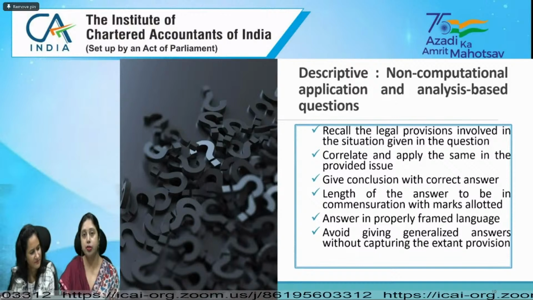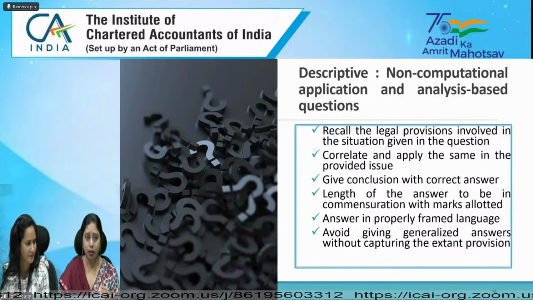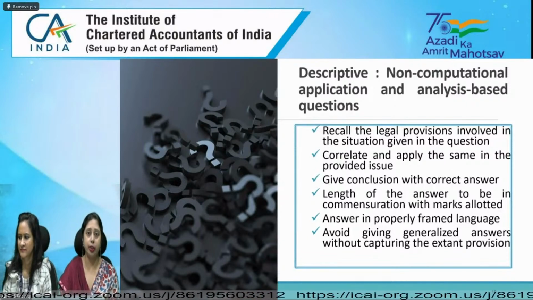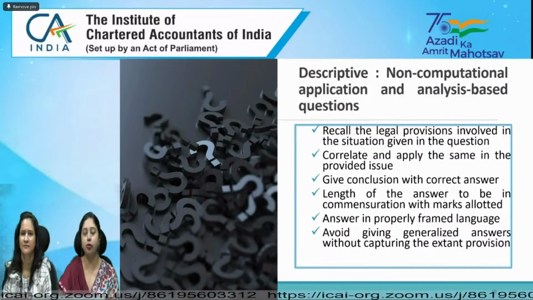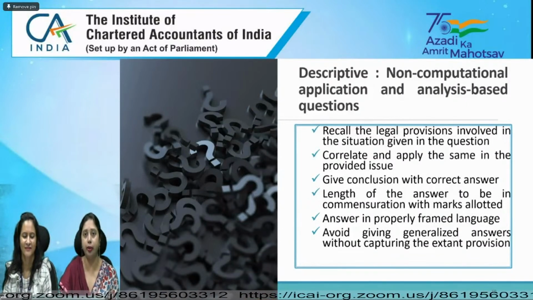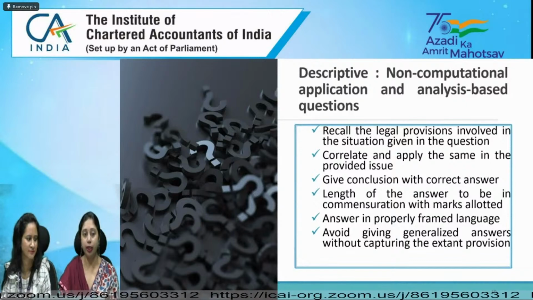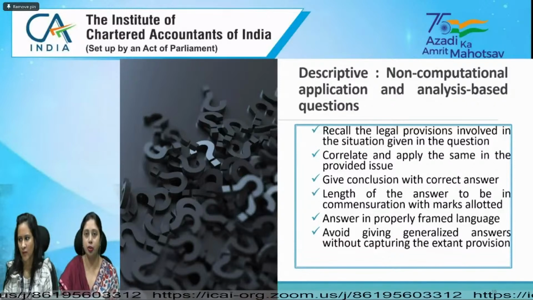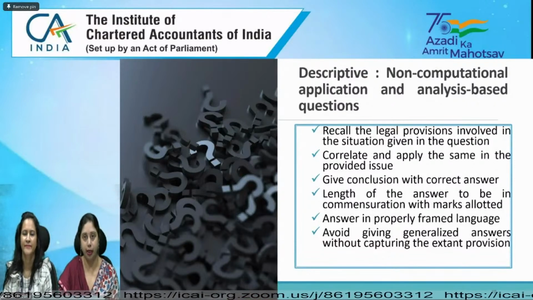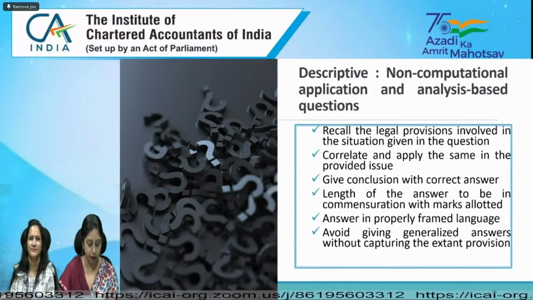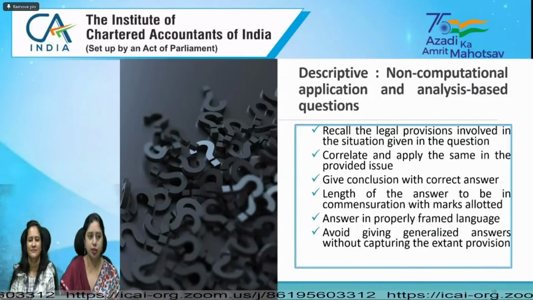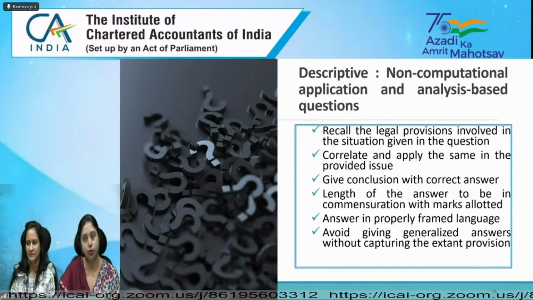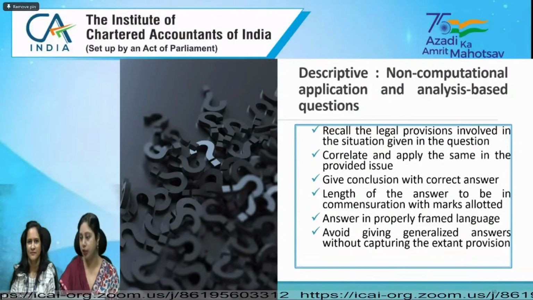You should go through the instructions on the admit card also. Sometimes you have to start every question on a new page, or it may be written that you need to use a blue or black pen and not a pencil. Whatever instruction is given in your admit card, read it very carefully, so that you don't lose marks on anything which was very much under your control, which did not require much preparation or effort. There is also an instruction, I think, that you need to tick the questions which you have attempted out of the optional questions. So do that properly and read all the instructions before the examination.